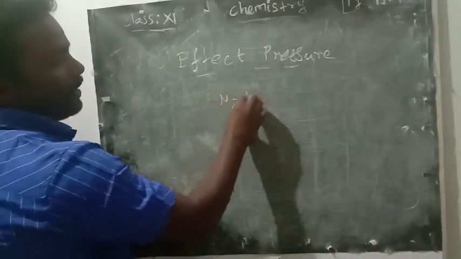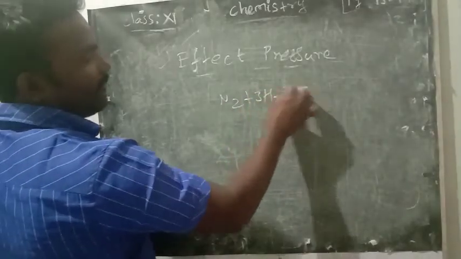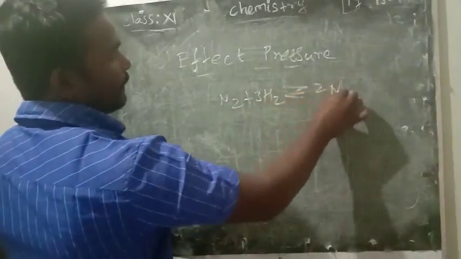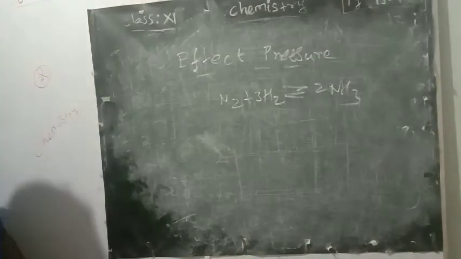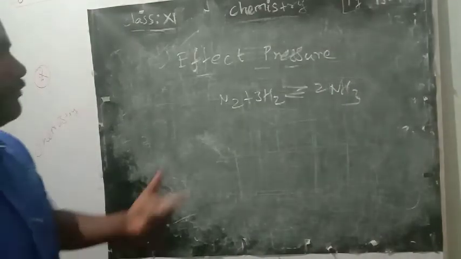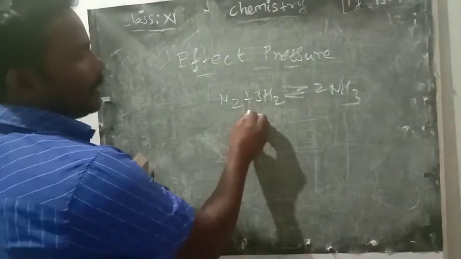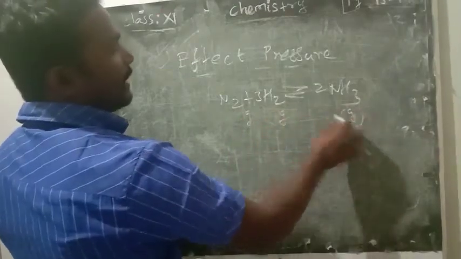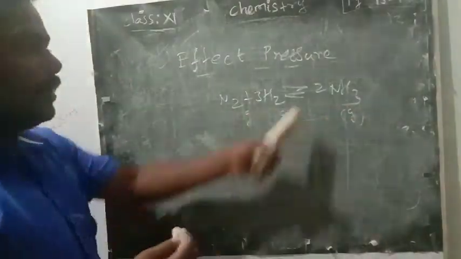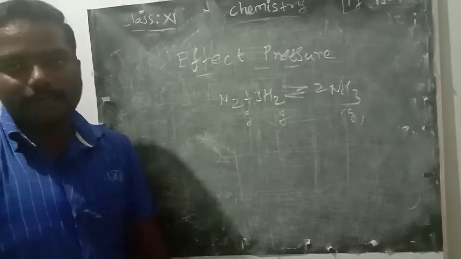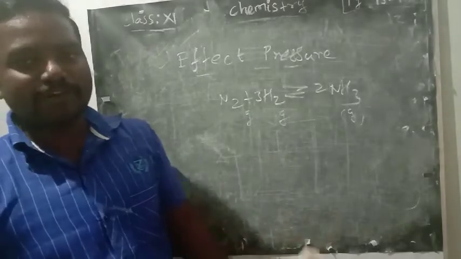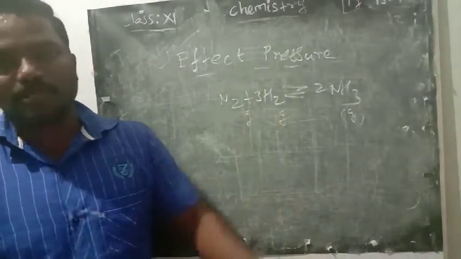Another example, the ammonia formation reaction, N2 plus 3H2 gives 2NH3. So in this reaction, if you apply pressure, here also all are gas, but number of moles of reactants 4, number of moles of product only 2. So number of moles different means delta Ng becomes positive or negative.